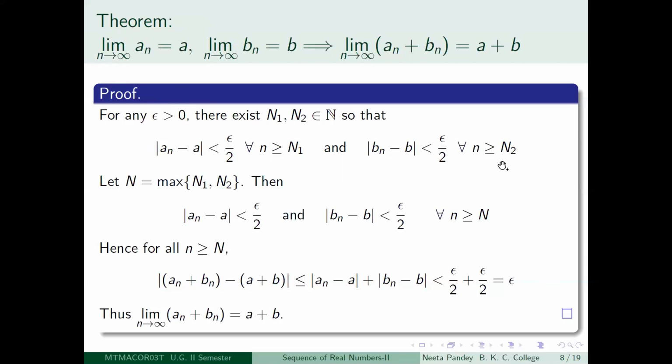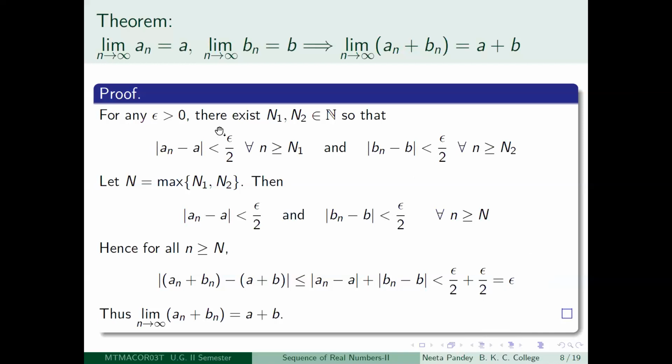Suppose I want to show it for epsilon equal to 0.5, and I start with epsilon equal to 0.25 and then take twice of that, I will get 0.5 here, right? So since epsilon is arbitrary, 2 epsilon is also arbitrary, so it would not have mattered.